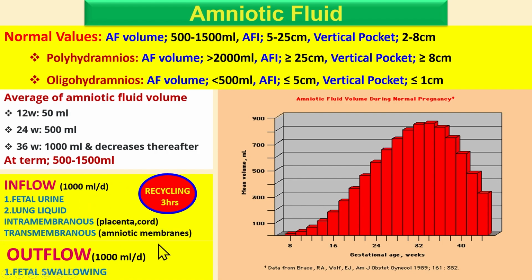When they swallow, it decreases. When they urinate, it increases. If the baby is unable to swallow, this leads to polyhydramnios. If the baby is unable to urinate, this leads to oligohydramnios. So renal problems cause oligohydramnios, and swallowing problems, like esophageal or GIT atresia, especially duodenal atresia and esophageal atresia, cause polyhydramnios.